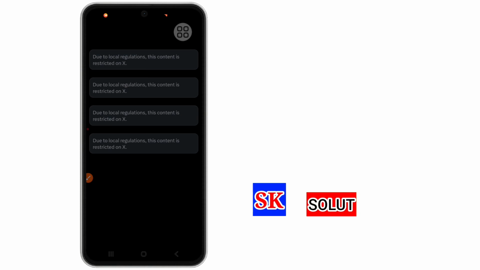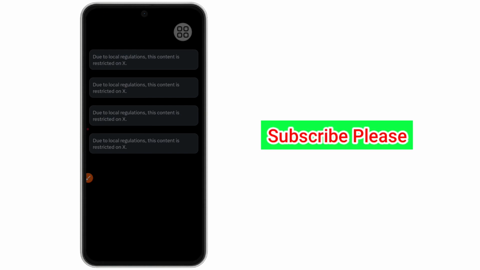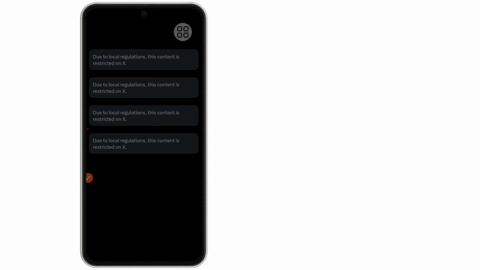Next, make sure the date of birth in your account settings is correct, because age restriction can block some posts. Also try updating the app from the Play Store or App Store, or logging in using the web version to check if the content loads there. After following these steps, the restriction problem should be fixed.